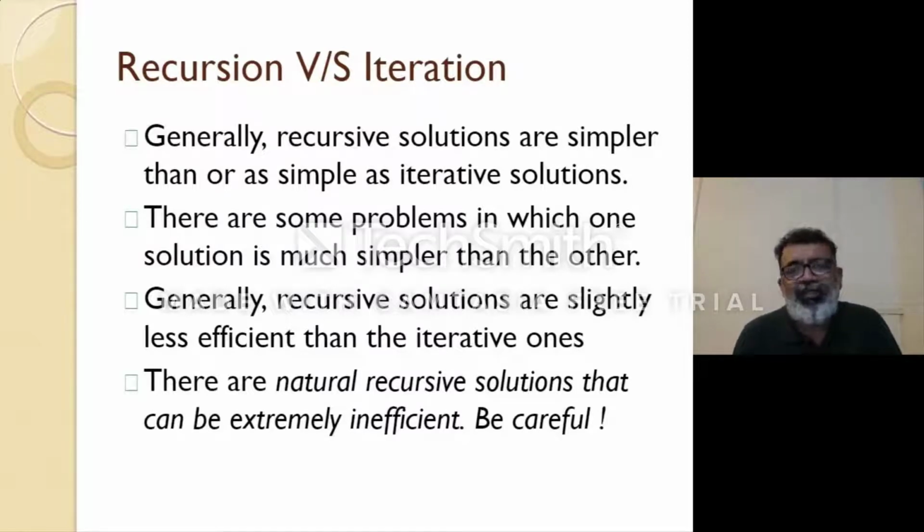There are some problems which can be easily handled by loops, and a programmer may tend to use recursion only because it is easy to write and very simple, but these are extremely inefficient, so one should avoid that.